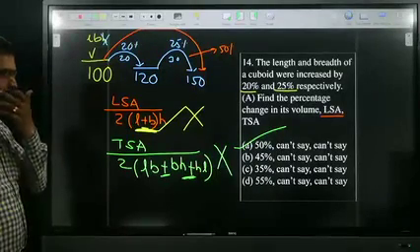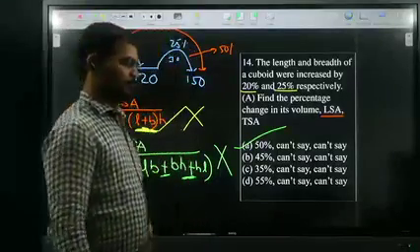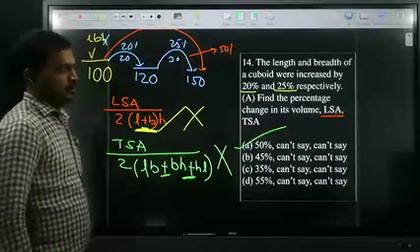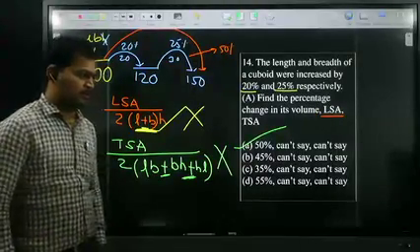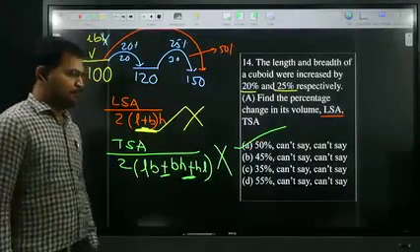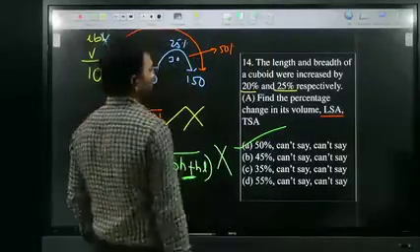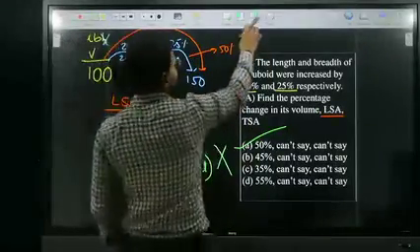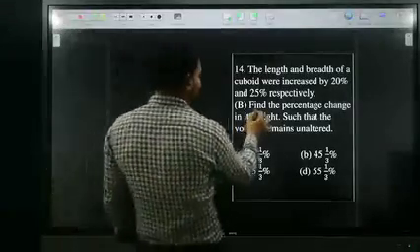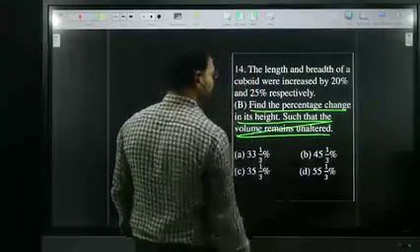For this question, there is a B bit also, for the same question. So see the B bit. B bit, same question. What are they asking in the B bit? Find the percentage change in its height such that the volume remains unaltered.